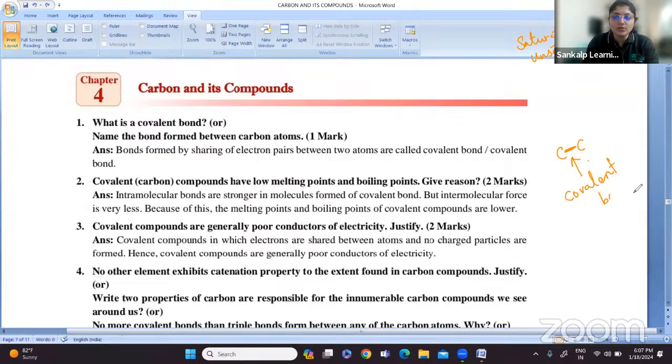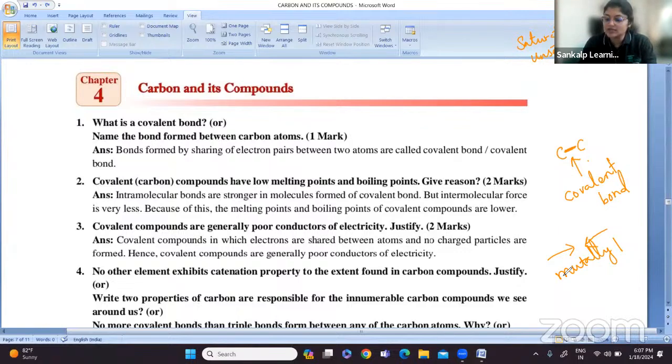So how is this covalent bond formed, students? Covalent bond is formed by mutual sharing of electrons between the two atoms. When you are sharing an electron pair between two atoms, it is called a covalent bond.